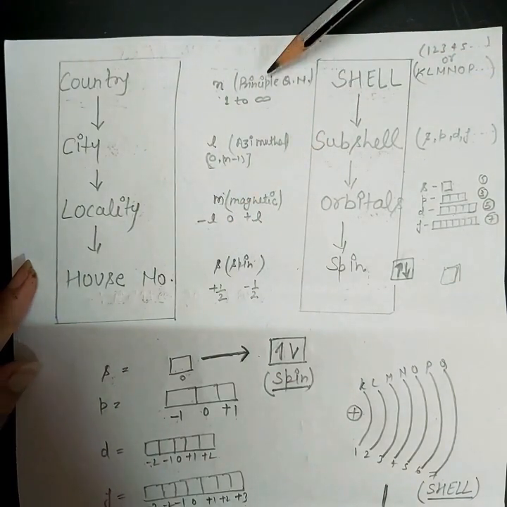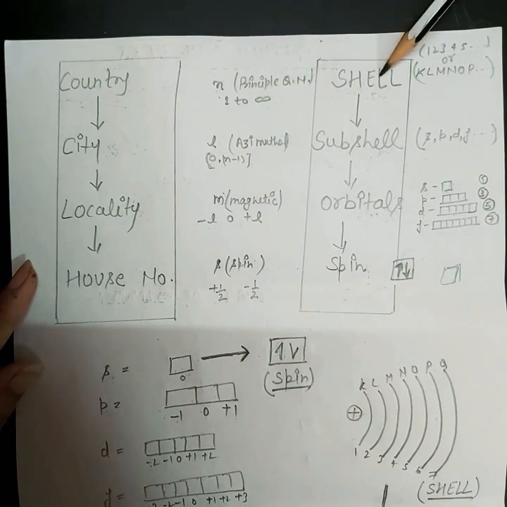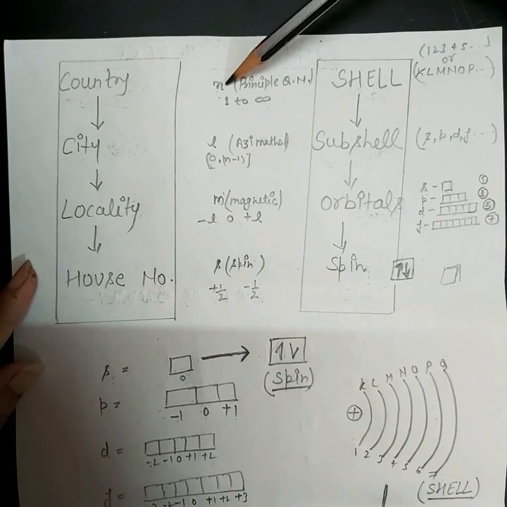So now we'll talk about the first quantum number, which is the principal quantum number. The principal quantum number tells about the shell. As we know, there can be 1 to infinity shells. So that's why the value of n can be 1 to infinity.